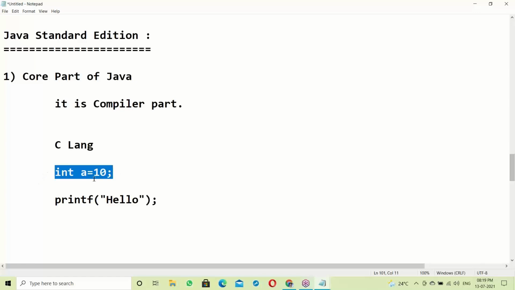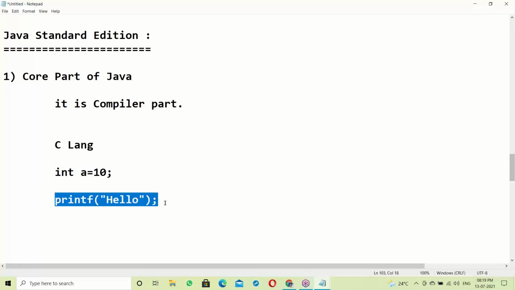Int is a part of the compiler, but printf is not a part of the compiler. Printf is from the C library. Printf is a function from the stdio header file. Here this is from a library. This is not part of the compiler, so this is not a core part.